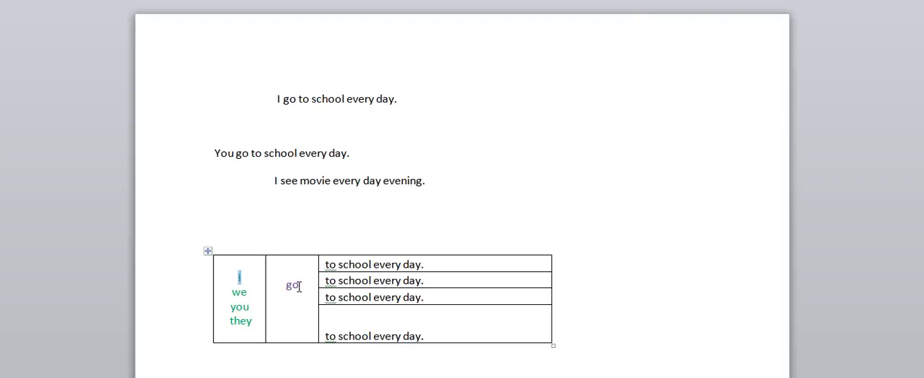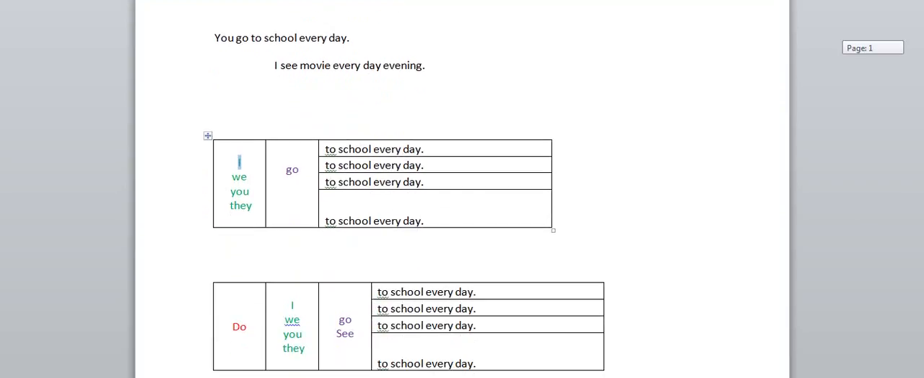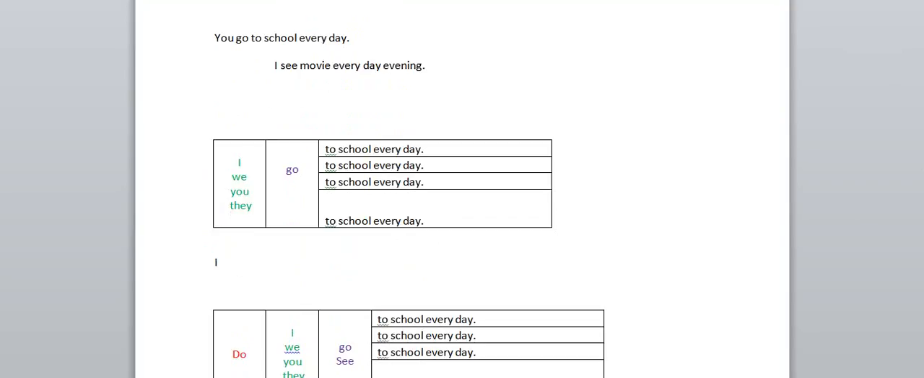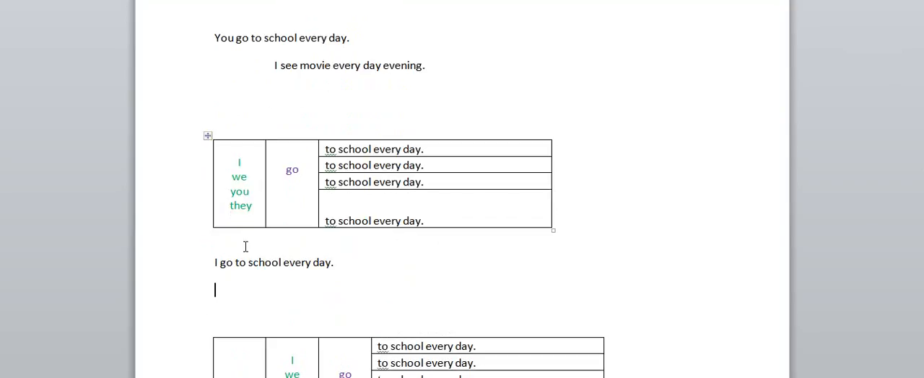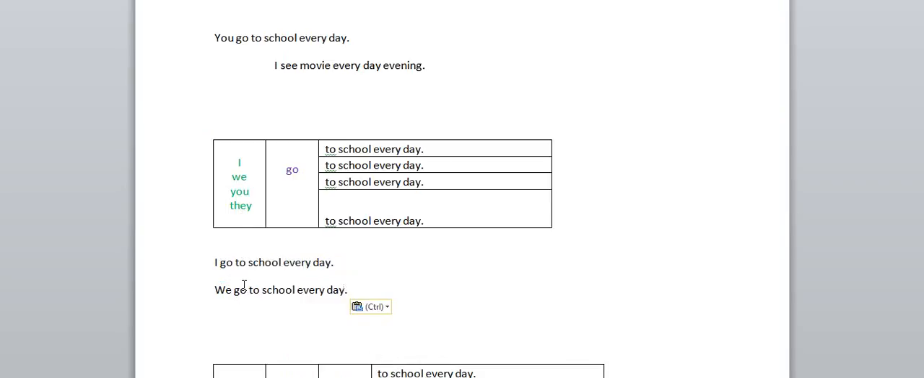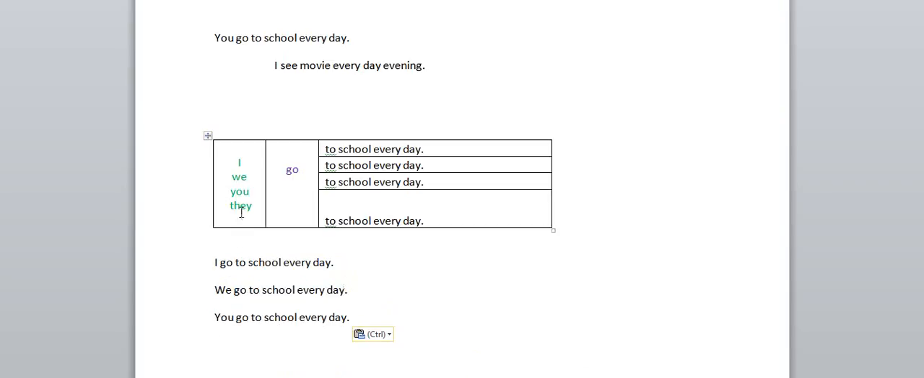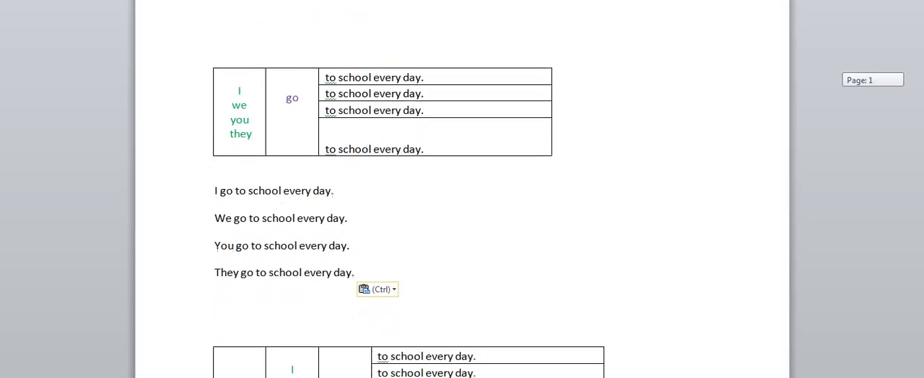Take this subject: I go to school every day. Then we go to school every day. These are all words in simple present tense only. Next, you go to school every day. Then they go to school every day.